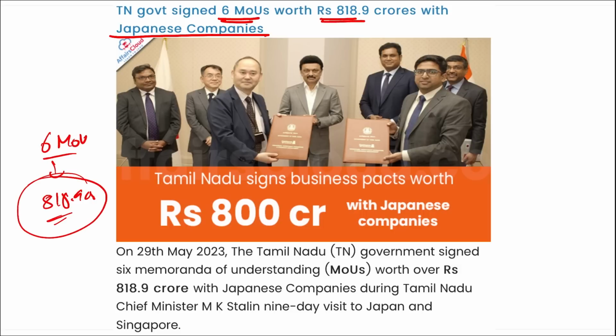If we talk about this, various organizations have signed these MOUs. Say for example, Kuyukuto Stark Company, Shimizu Corporation, Mitsuba India Private Limited, Sato Shoji Metal Works, Khoi, Toffel. These are some of the 6 organizations you can see, and they have signed these 6 MOUs to start production and to start various manufacturing in Tamil Nadu state. Correct? So these are your important current affairs for the day, friends.